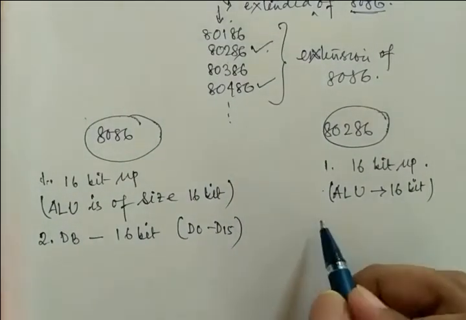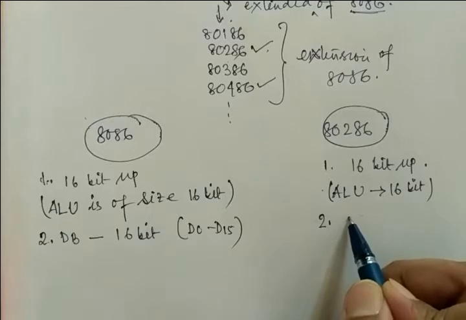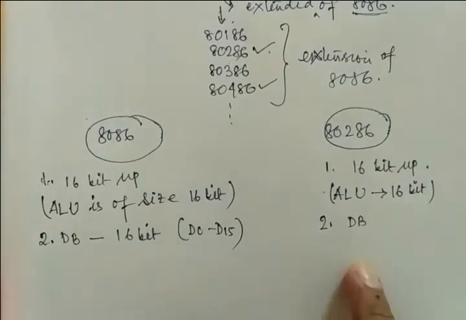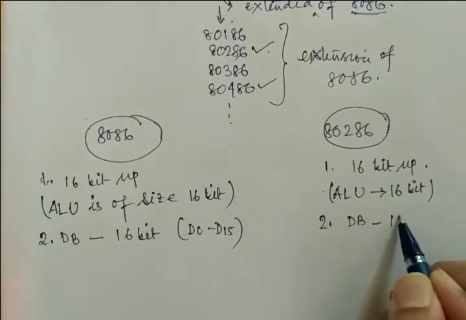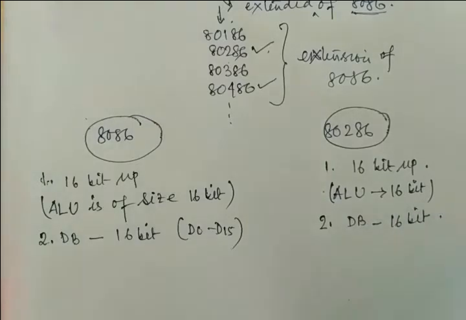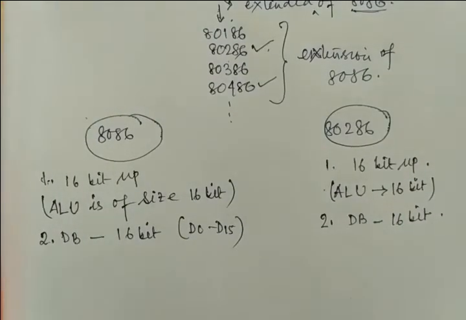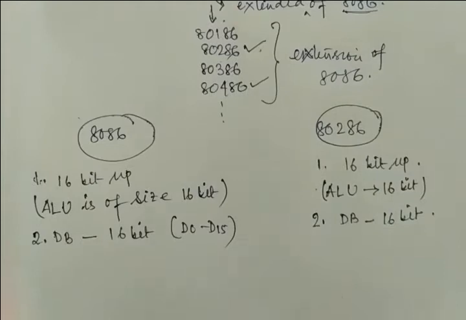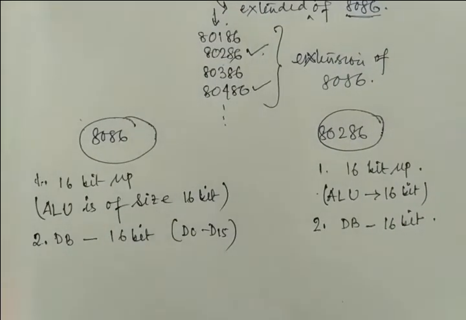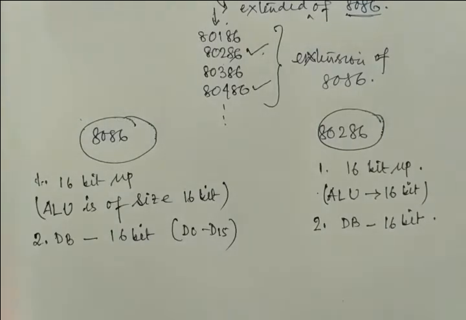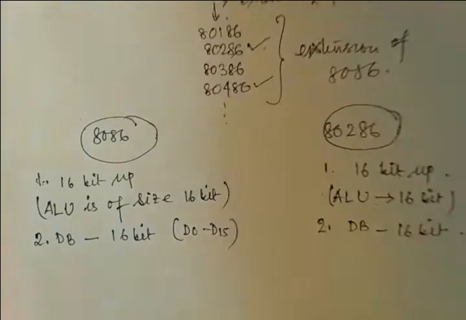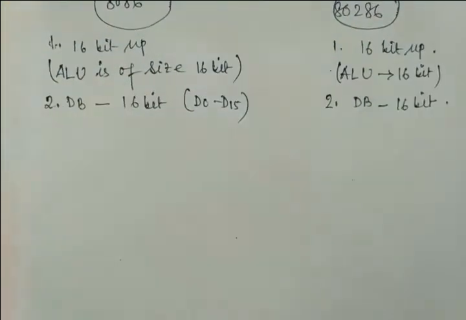And here it's also true that the data bus, I am writing in short form, DB, is also 16-bit. I am just highlighting the points. Every point is well known to you because the 8086 is already shared with you, and I am just highlighting the key points that are similar between 8086 and 80286. Okay, so the data bus is also of size 16-bit, right?